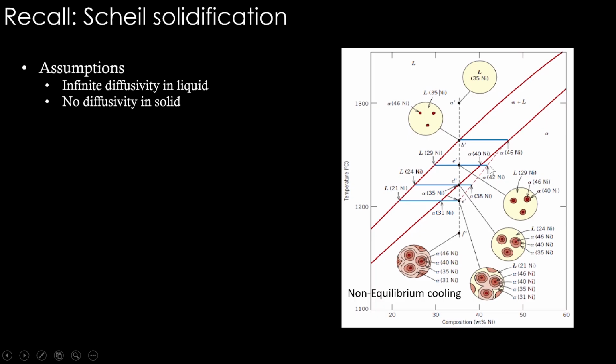Now what happens to the copper? If it is only 40 nickel, 60 will be copper, right, in the solid. But when nickel goes to 42, copper will be only 58. So that extra copper has to go to liquid. The liquid composition keeps changing because of this no diffusion in solid. If these layers are going to stay like this with 46 nickel and 40 nickel, then the liquid composition is going to get increased more and more in copper, so that non-equilibrium cooling will be happening.